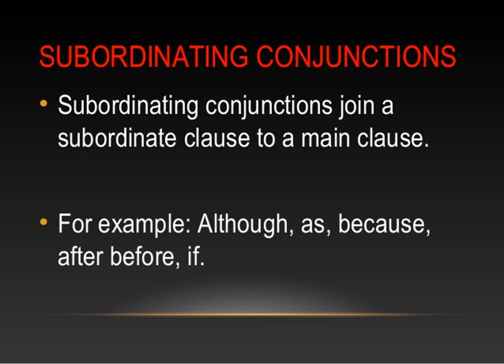Subordinate clause means the dependent clause to the main clause, that is, the principal clause. The conjunctions which help in joining the subordinate clause to a main clause are called subordinating conjunctions. Examples: although, as, because, after, before, if. We will read about them in detail in the chapters related to conjunctions.